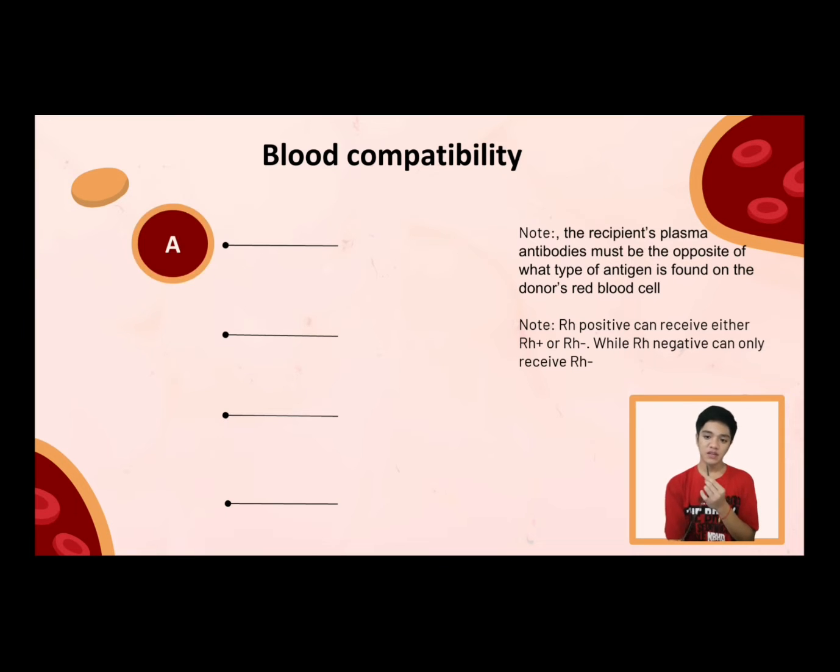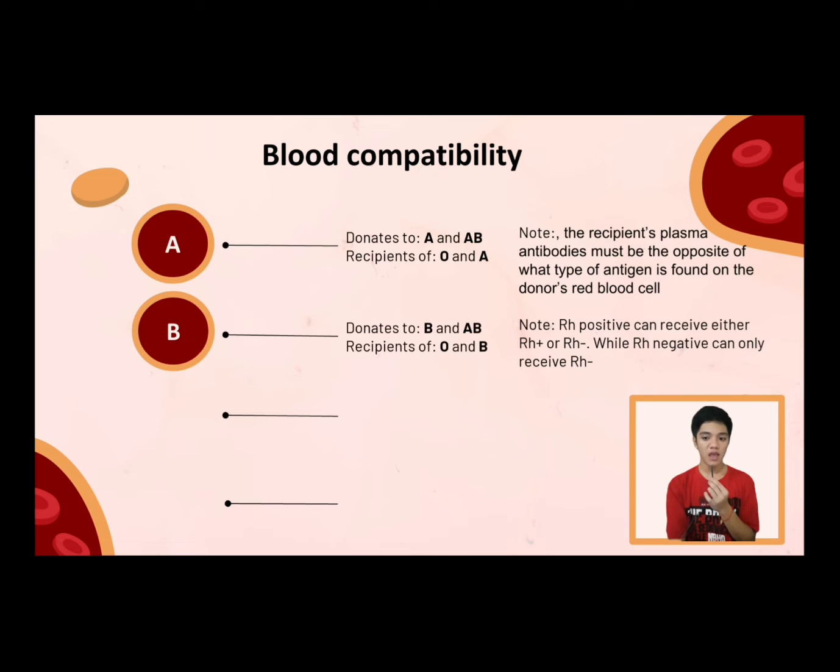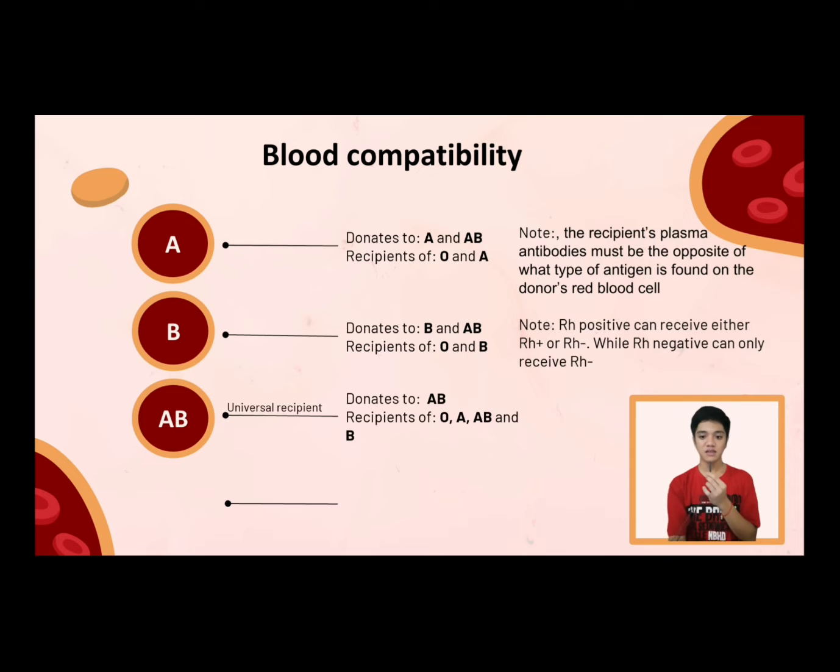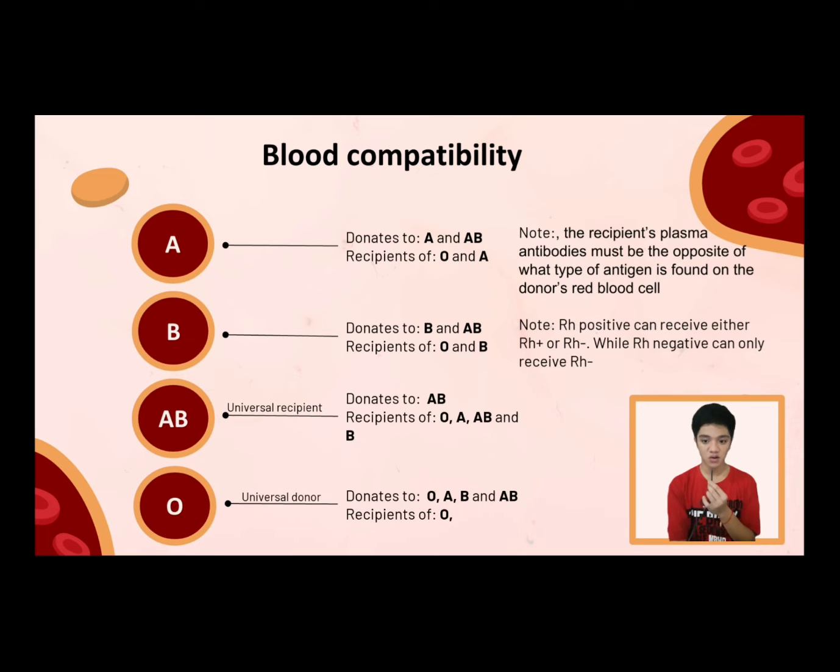A can donate to A and AB and can be a recipient of O and A. B can donate to B and AB and can be a recipient of O and B. AB can donate to AB and can be a recipient of all, because AB is the universal recipient. And O can donate to all because it is the universal donor, and can be a recipient of O.